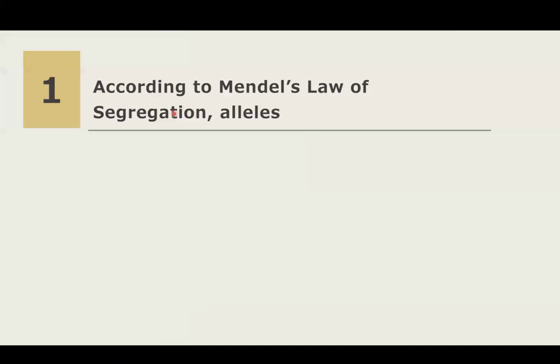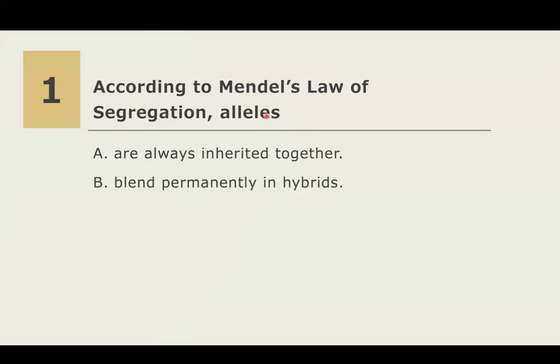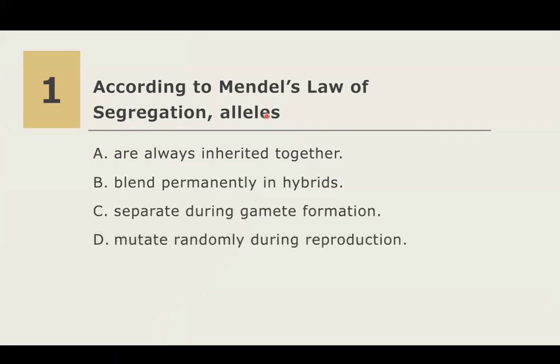According to Mendel's law of segregation, alleles A. are always inherited together, B. blend permanently in hybrids, C. separate during gamete formation, or D. mutate randomly during reproduction. I repeat the question.